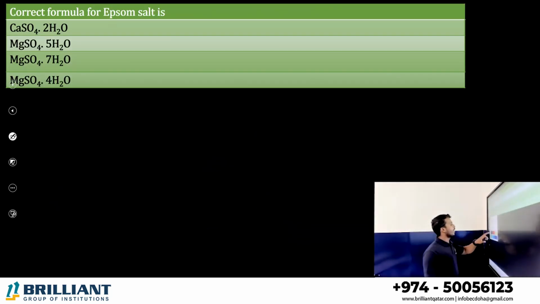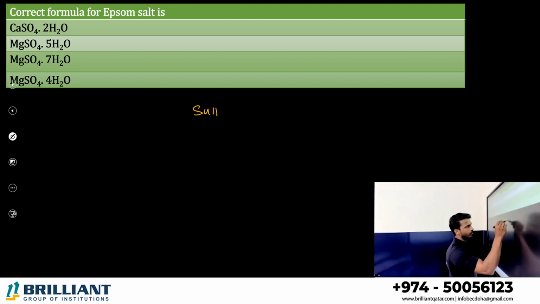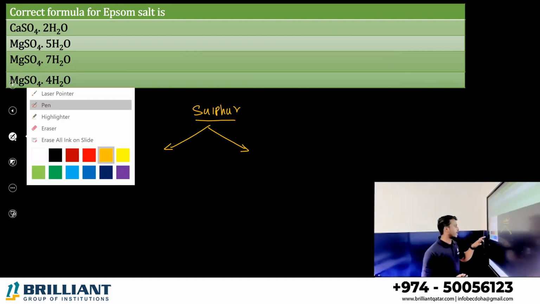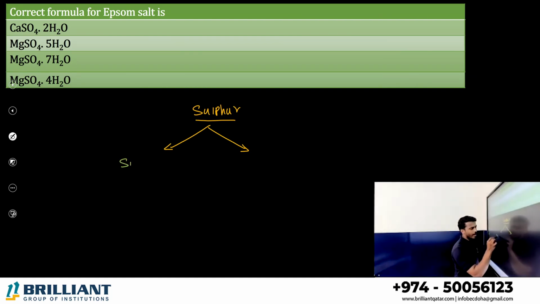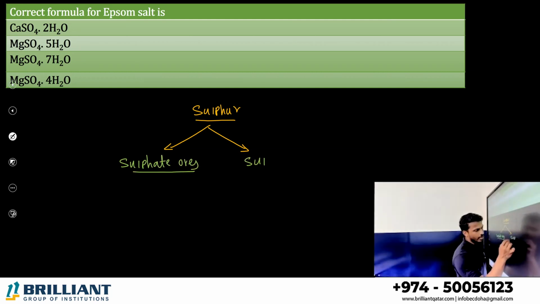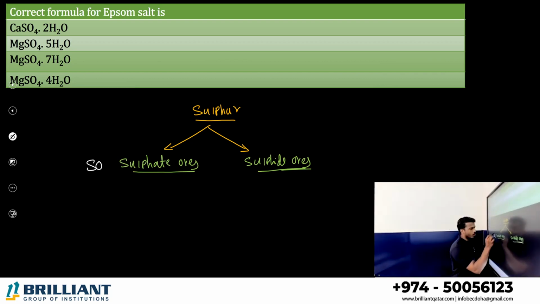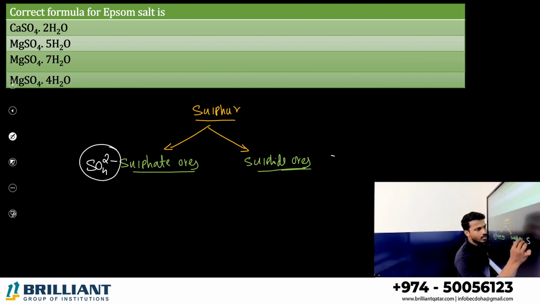Next one. What is the correct formula of Epsom salt? The existence of the species is very important here in the oxygen family. The existence of sulfur is mentioned in the textbook. Sulfur in the earth's crust or atmosphere generally exists as sulfate ores or sulfide ores. You know what sulfate ion is? Sulfate means SO4 2 minus ion. Sulfide means S2 minus ion.